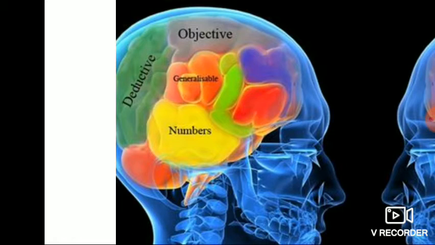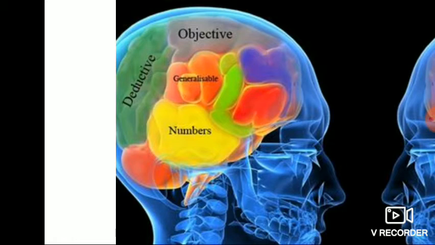If the picture had 14 trees and I said 13, you would not accept it, because as per your deduction, 14 would be the answer. So you will disagree with that. That is deductive. So quantitative data are developed through a deductive process, and they are objective based. That means they have measurable facts.